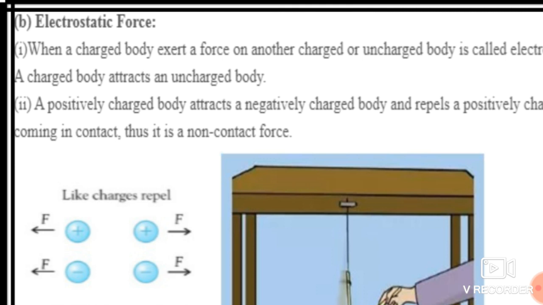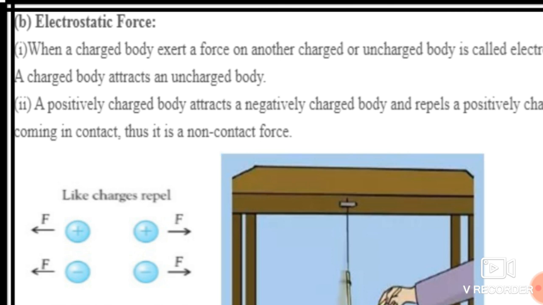We have seen in the lightning chapter what a charged body is. Whenever two substances rub with each other, they acquire certain charges. That is the charged body, which possesses a certain charge. Whenever that charged body exerts a force on another charged or uncharged body, the force applied is the electrostatic force.